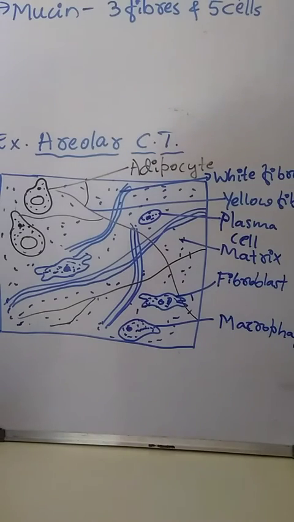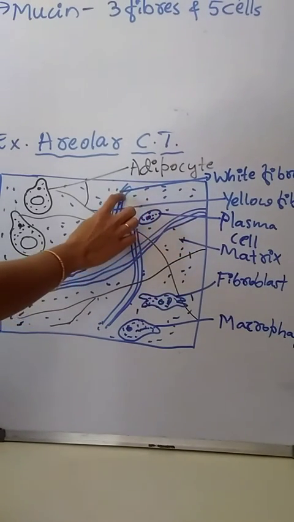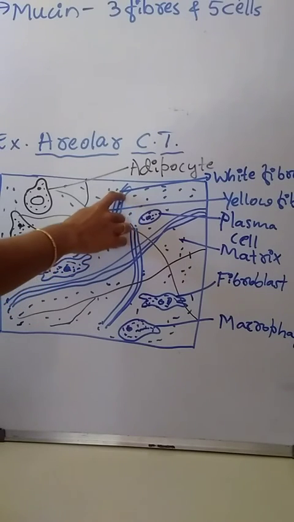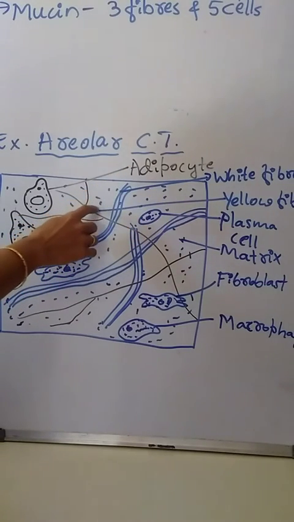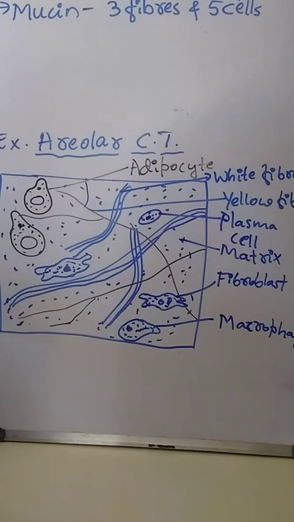The 3 types of fibers present in the matrix of areolar connective tissue are white fibers, yellow fibers, and reticular fibers.